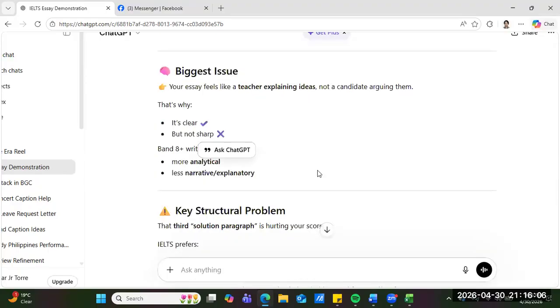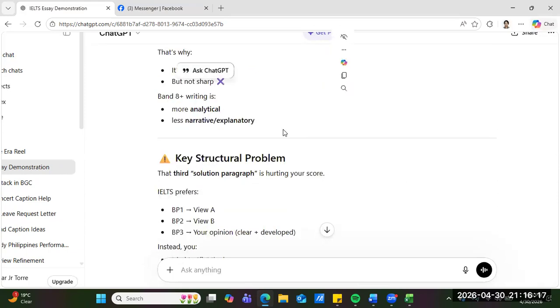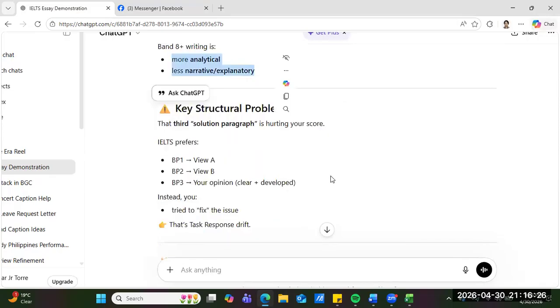Okay, it's clear but not sharp. Band 8 writing is more analytical, less narrative, less explanatory. The third solution paragraph is hurting your score. Why? I tried to fix the issue. Yeah, that's a problem when you have negatives.